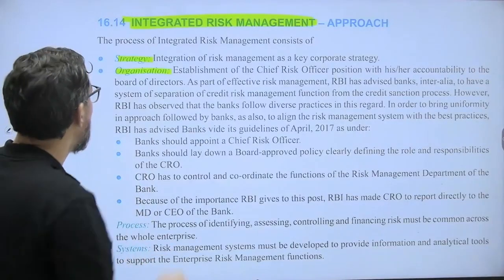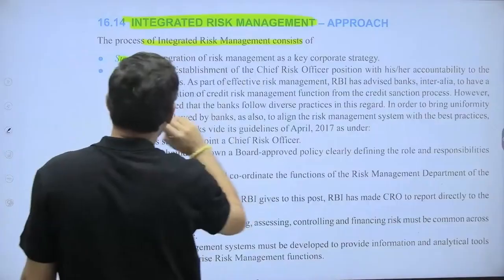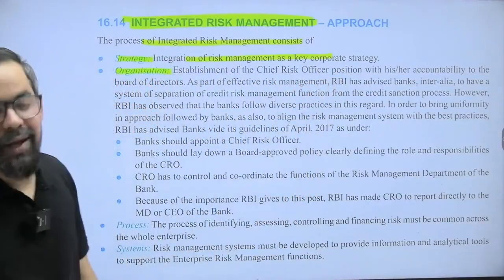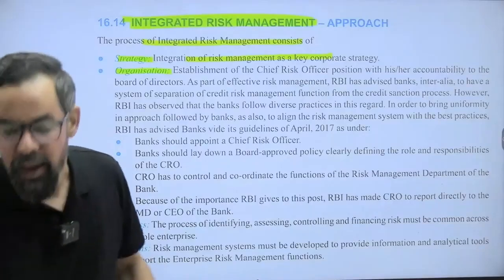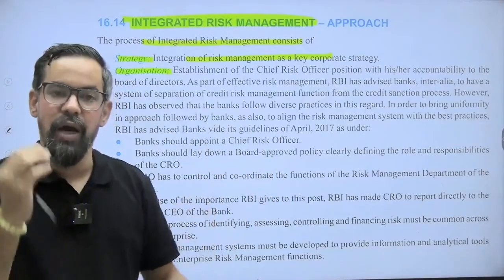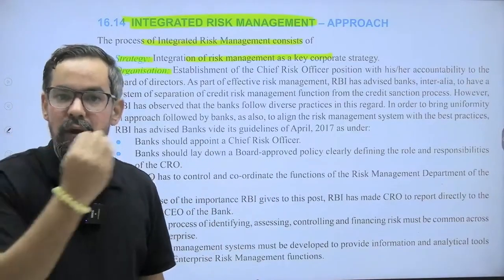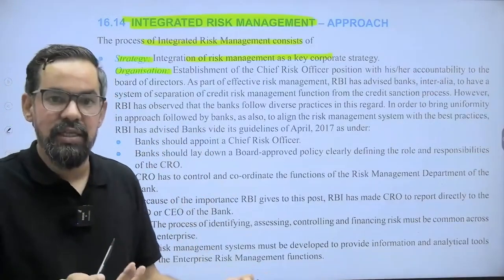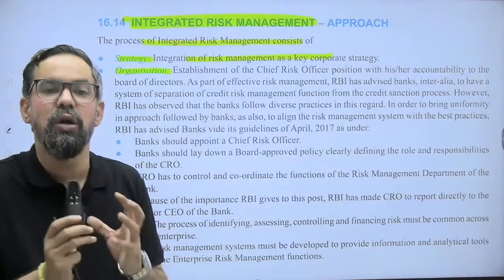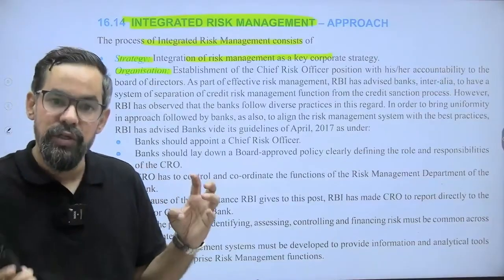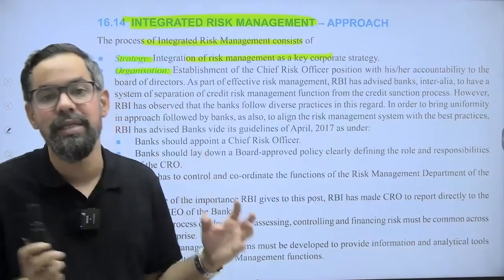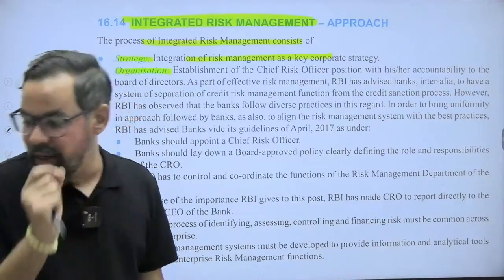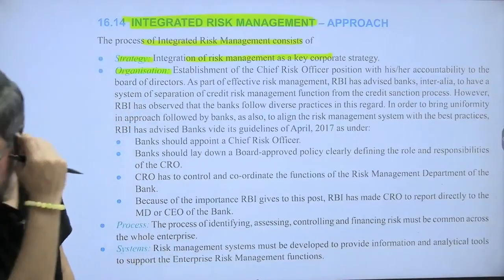Okay? Yes, sir. So the process integrated risk management consists of strategy, integration of risk management as a key corporate strategy. Integration of risk management is something, let's say we have different types of risk. We have operational risk, market risk, liquidity or credit risk. So these are all interlinked with each other. So we need some sort of integration. We need a system which can integrate all these types of risk, and that system can escalate when anything goes wrong in that particular area as well, right?